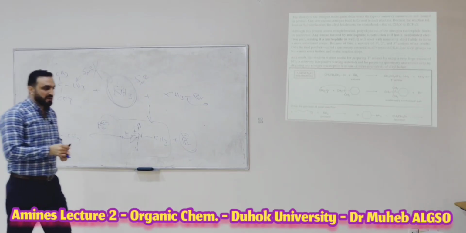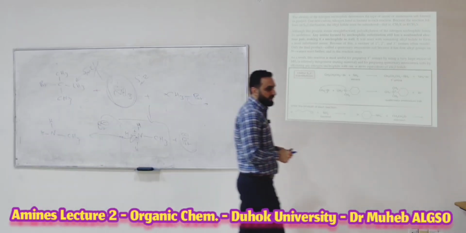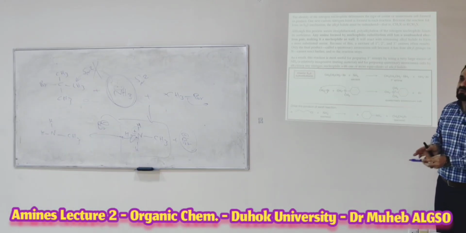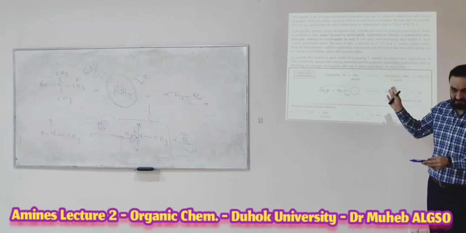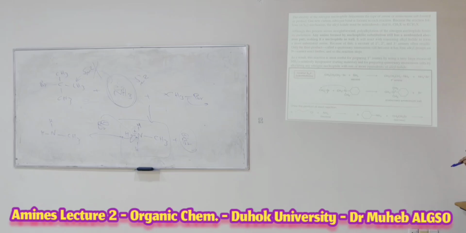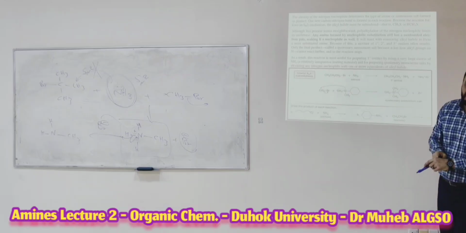This also limits the preparation of amine compounds by direct substitution. Not all the amines that you want will be prepared by this method. It's limited. This is about the limitation of the alkyl halide. It must be unhindered. That means that methyl halides can be used, or primary alkyl halides. Just this.